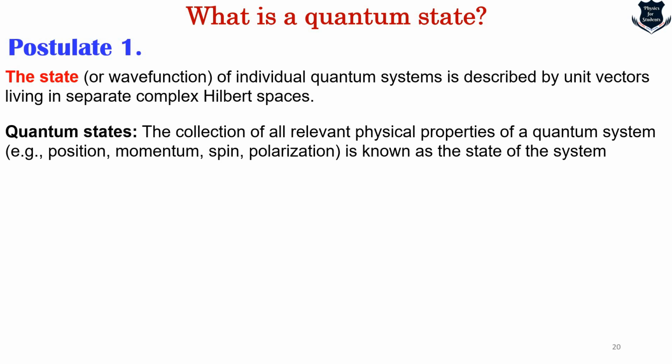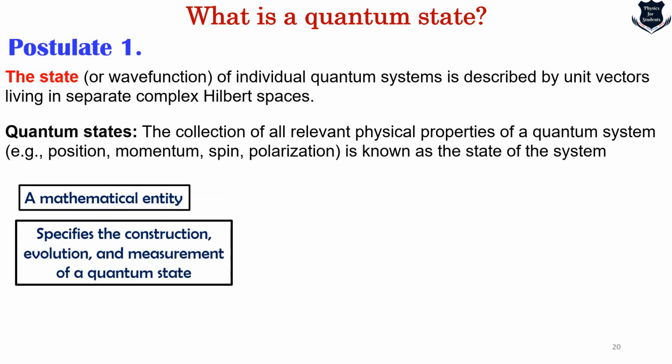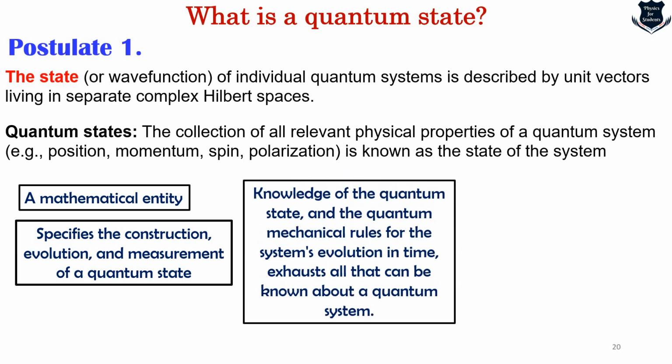Now the knowledge of the quantum state and the quantum mechanical rules for the system's evolution in time gives us all that we know about a quantum system. That means we have got a state and we know the quantum mechanical rules for the system's evolution in time. It will give you everything that you need to know about the quantum system. So what we can say from here is that it is definitely a mathematical entity. It specifies the construction, evolution and measurement of a quantum system, and the knowledge of the quantum state and the quantum mechanical rules for the system evolution exhausts all that can be known about a quantum system.